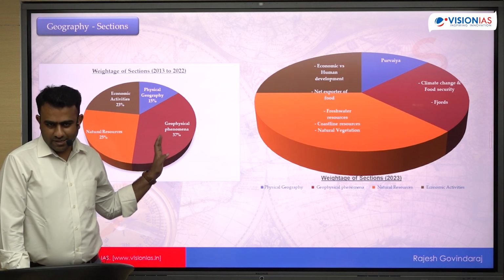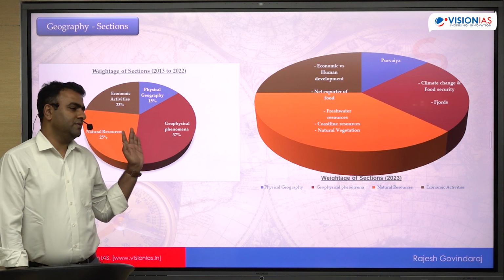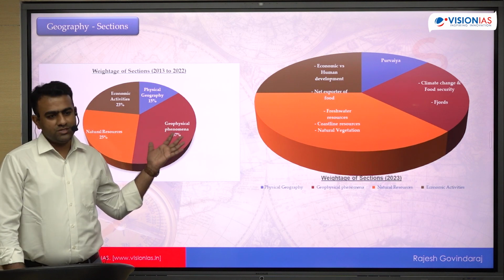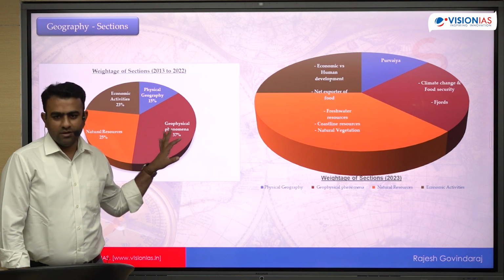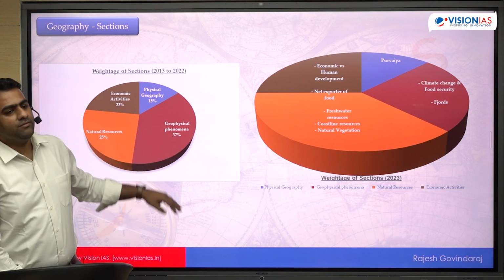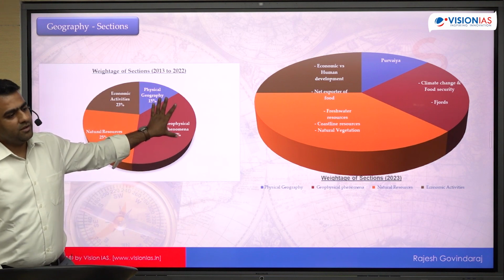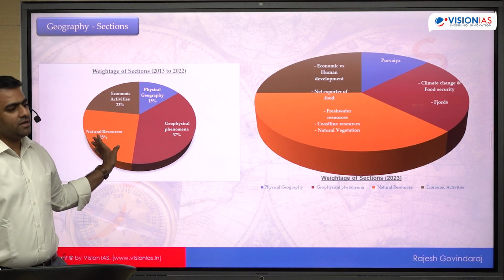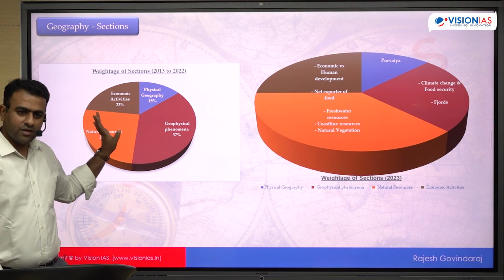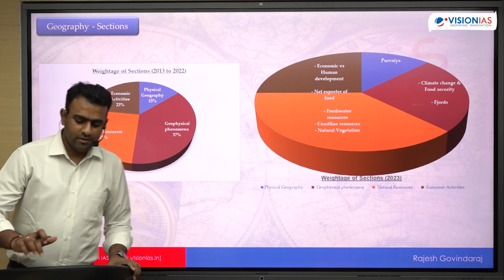Whoever has studied thoroughly the physical geography as well as the geography of India knows this: the core of geography lies in this area only. We should not neglect it. Just based on one year's pattern, we have to continue to give more importance to this area. However, economic geography was usually neglected, so a simple hint is that we need to focus a little more on economic geography. Okay?